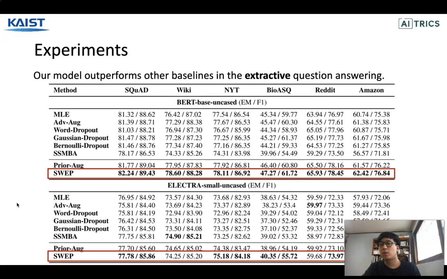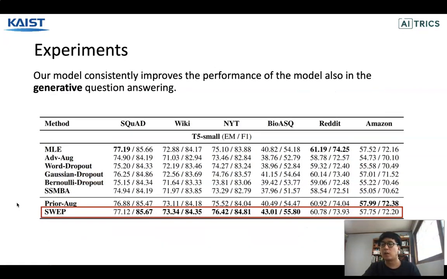In our experiment on the extractive question answering task, our model outperforms most of the baselines with pre-trained language model, namely BERT and Electra. In addition, in our experiment on the generative question answering task with T5 model, our model consistently improved the performance against baseline.